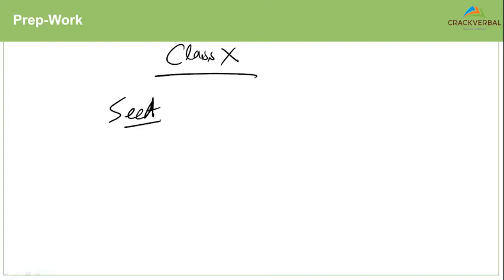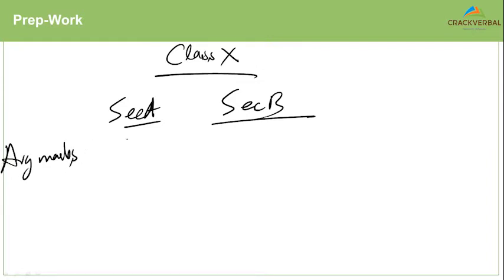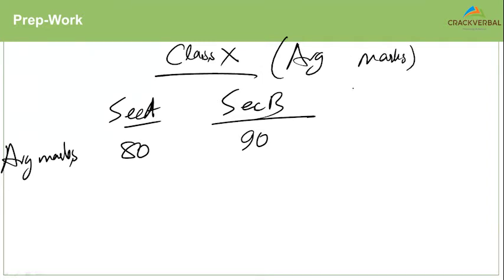Just to give you another example, this question goes out to all of you, but Madhukar, you can try probably specifically, right? So if I have a class 10 with a section A and a section B, let's say the average marks of all the students in section A is 80 and the average marks of all the students in section B is 90. Can you tell me what is the average marks of the entire class 10 of this school?